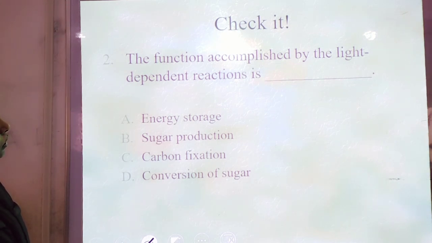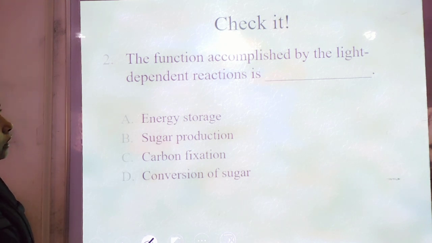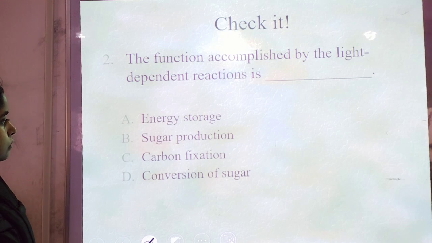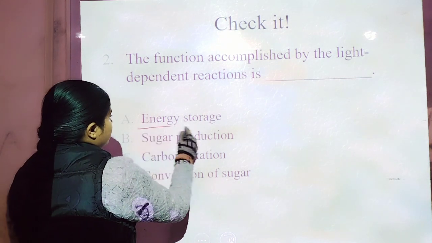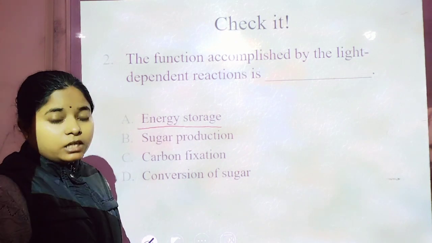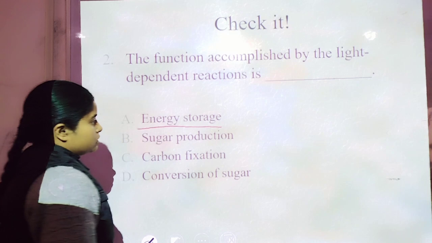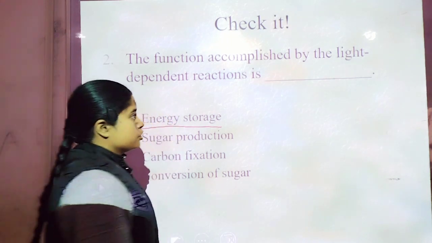The next question: the function accomplished by the light-dependent reaction is. Energy storage. In the light-dependent reaction, we understand how the ATP molecule gets synthesized during cyclic or non-cyclic photophosphorylation.